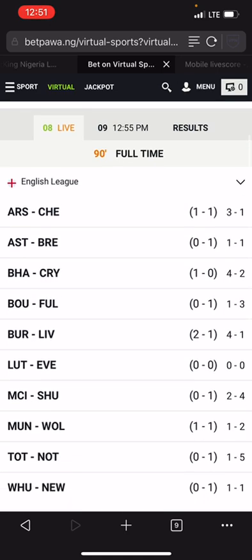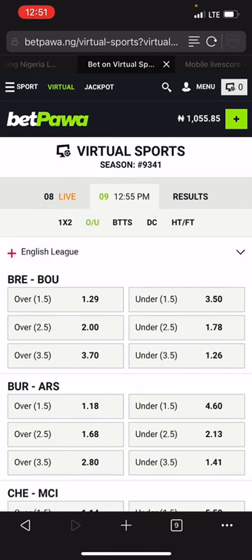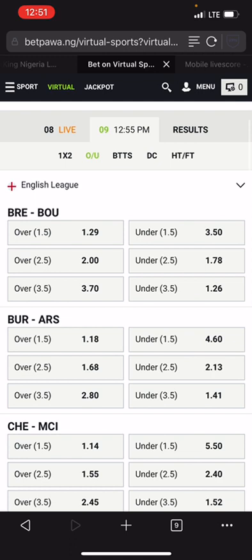So you can say Arsenal versus Chelsea 3-1. So we won the game successfully. Now let's go to the next match. This is the next match here, as you can see it on your screen.